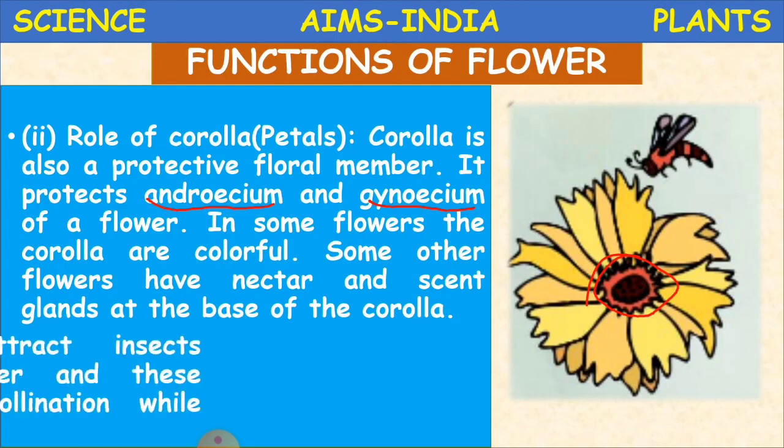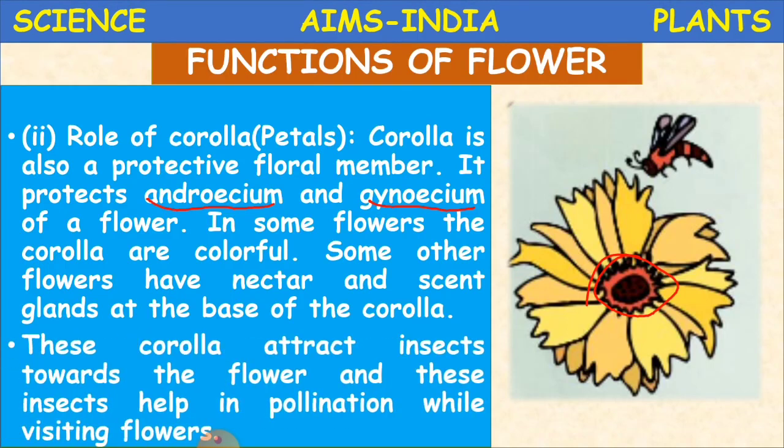Okay children, so what happens because of these? The corolla attracts insects towards the flower, and these insects help in pollination while visiting flowers. So the corolla attracts insects because of the nectar and scent glands.